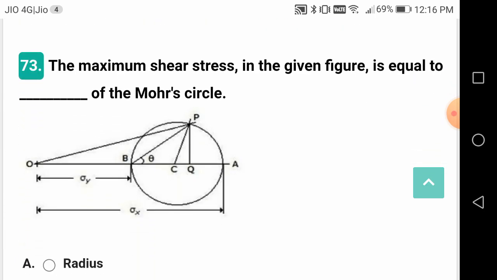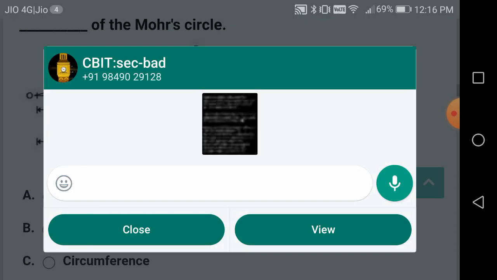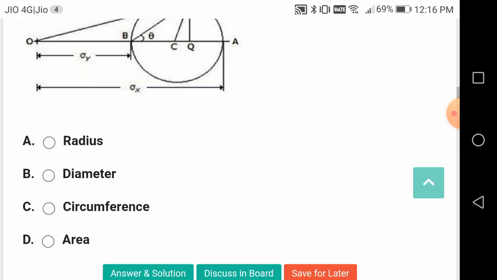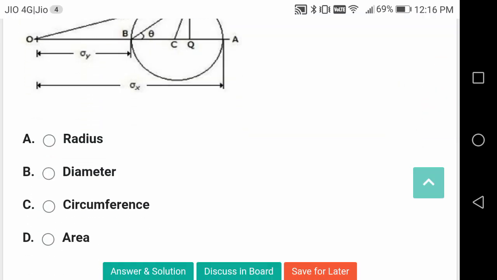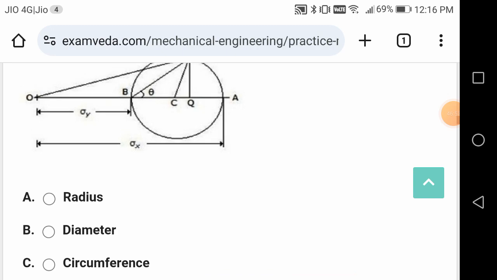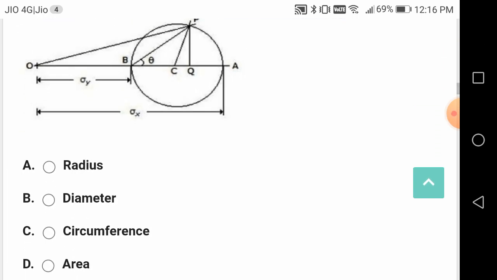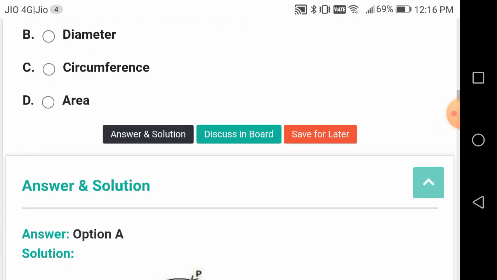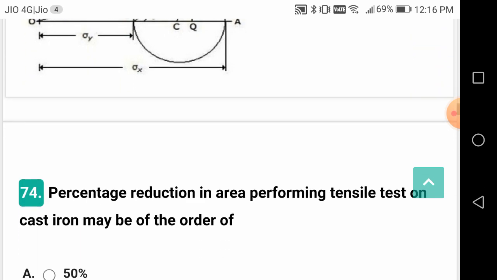The maximum shear stress in the given figure is equal to dash of the radius of the circle. Let us see the answer, it should be A. The maximum shear stress will always be equal to the radius of the circle, not the diameter, not the circumference. Remember this, it is a good question.